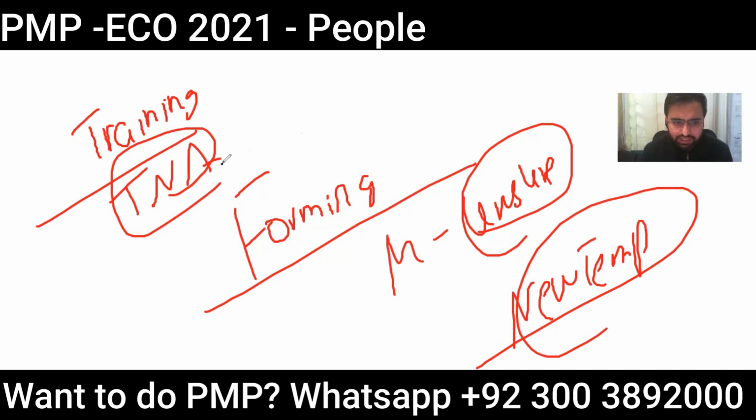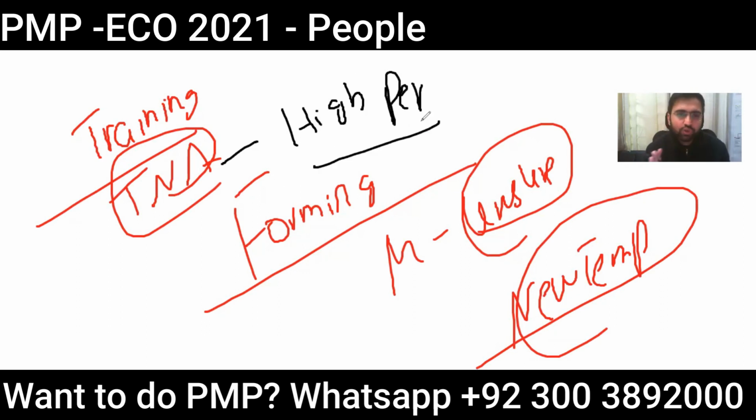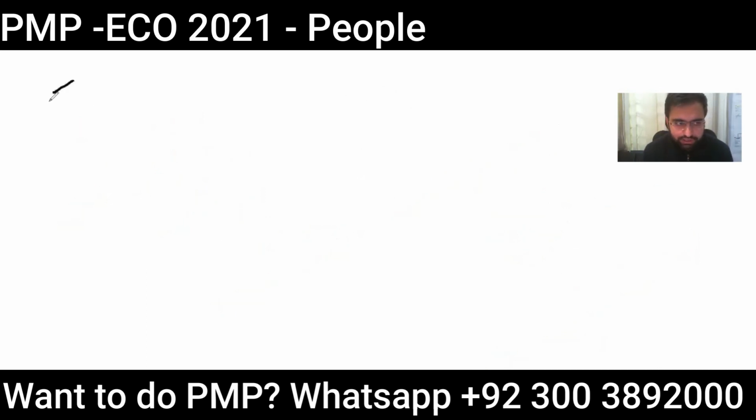So once that training need assessment is done, we need to see how the high performance has been achieved, because we don't want to waste the resources of the project on anything, and as a result we don't get anything. So forming is a very important stage. I would say forming is simply the most important stage. Why? Here, the team is coming together.